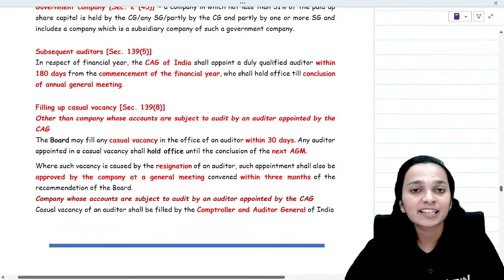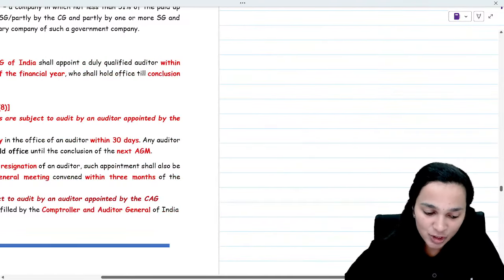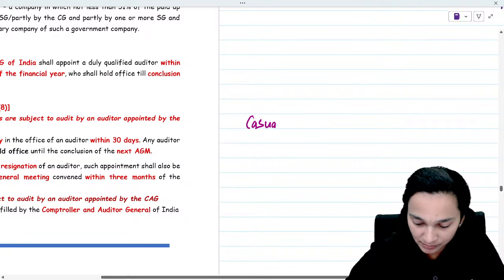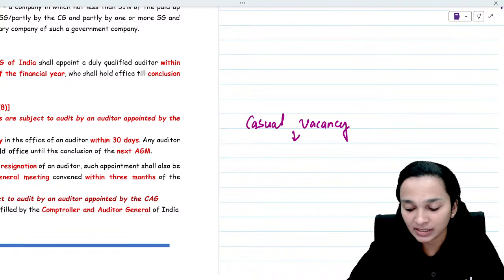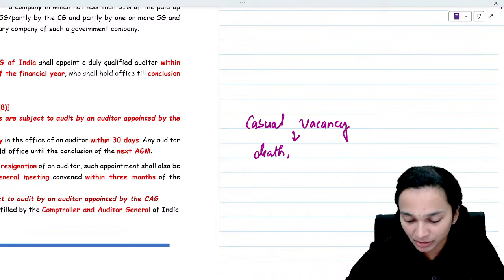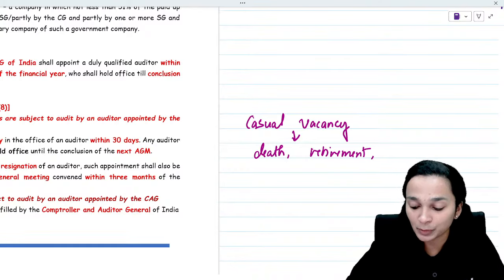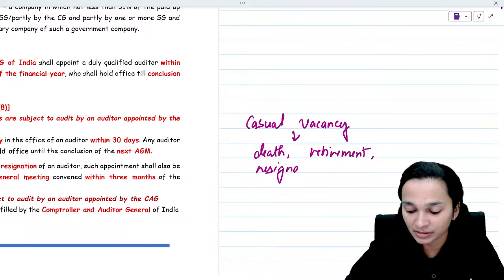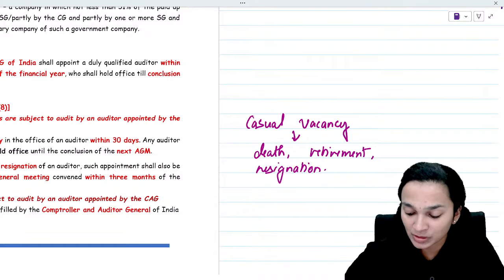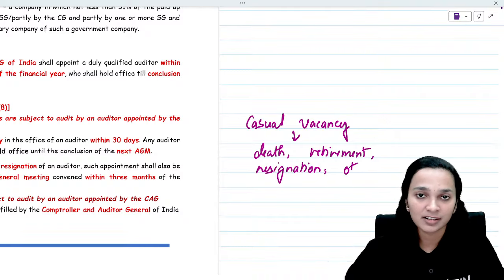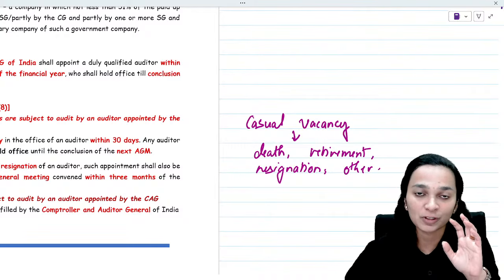Now there's something called casual vacancy in the office of auditor. How is a casual vacancy caused? Casual vacancy may happen due to the death of the auditor, retirement of the auditor, resignation of the auditor, or any other incapacity of the auditor. There will be a vacancy in the office of the auditor.